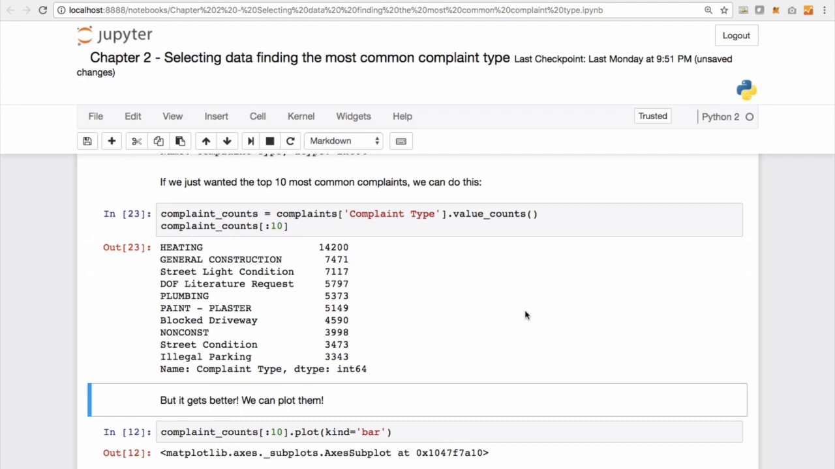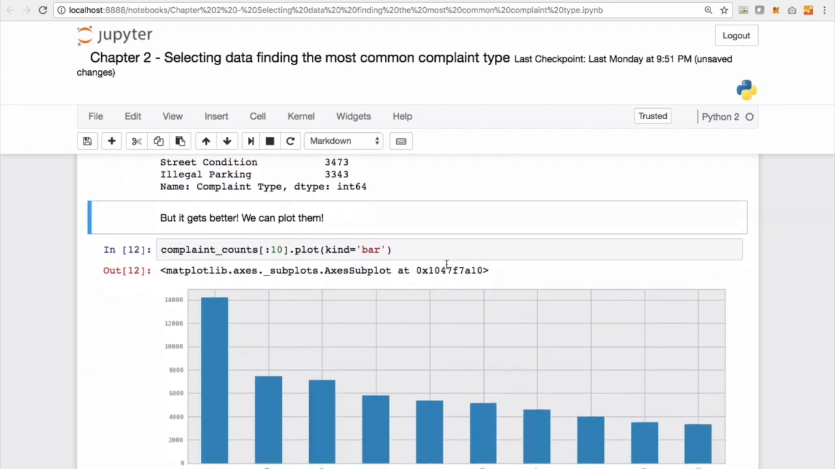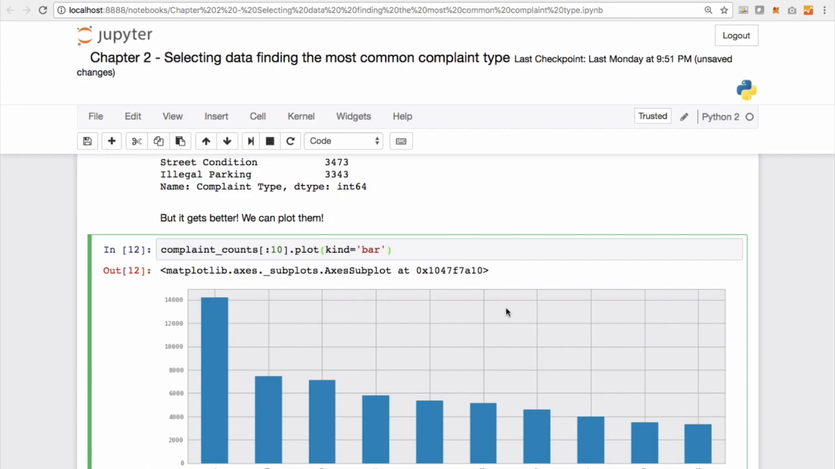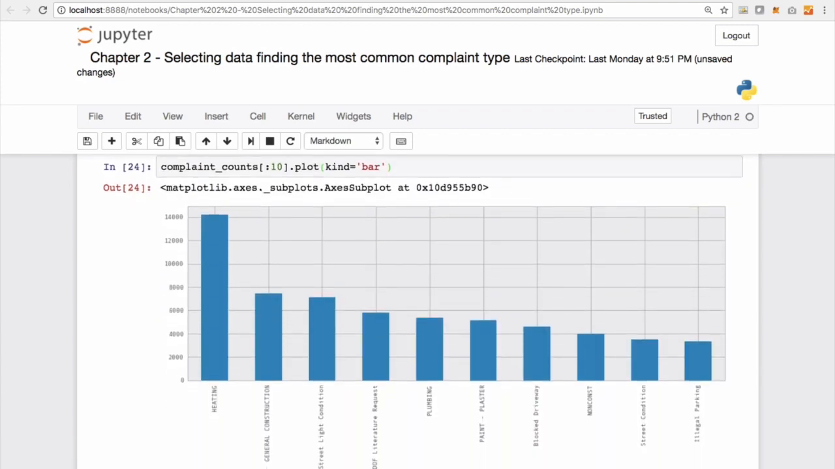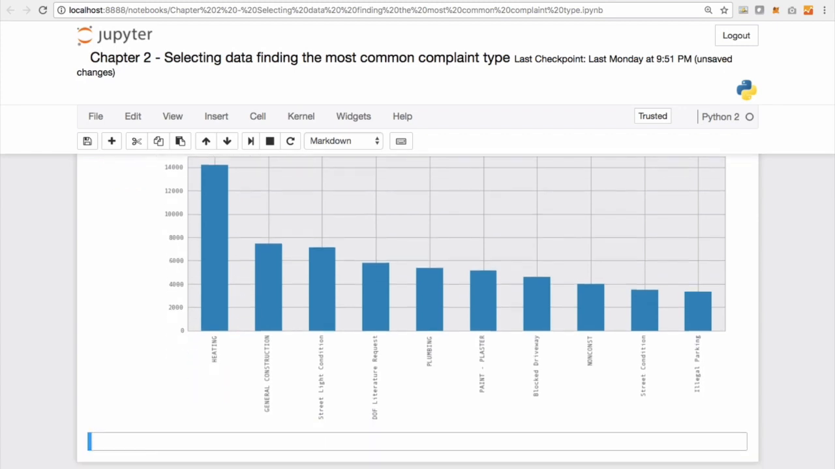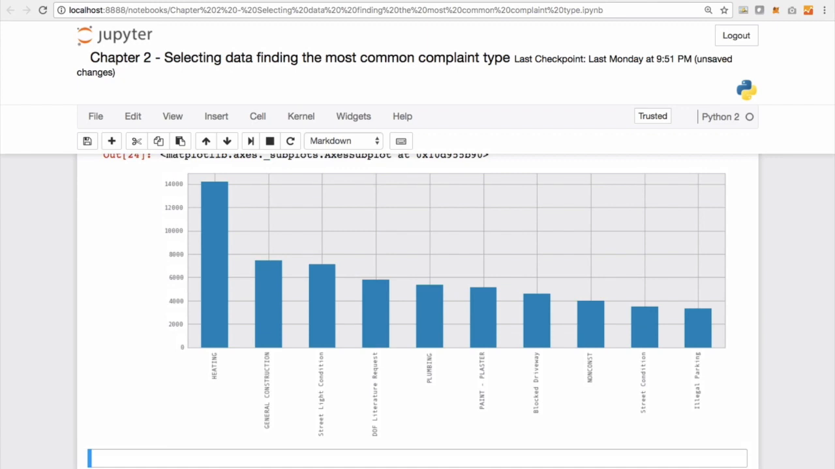But the superlative version of displaying this data is, of course, using a visualization. In the previous video, we already had a flavor of how to generate a plot using Pandas. So we'll just go ahead with that. Notice that this time we are specifying a kind parameter and the value of it is bar because we want a bar chart. And just like that, Pandas was able to give us the visualization that we wanted, and anyone looking at this can easily take away the fact that heating is the most problematic complaint type that we have in the NYC open data.